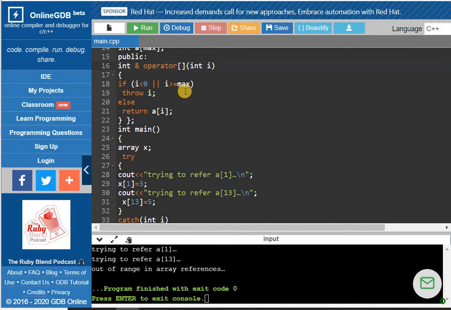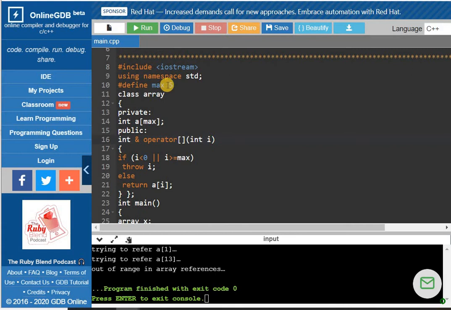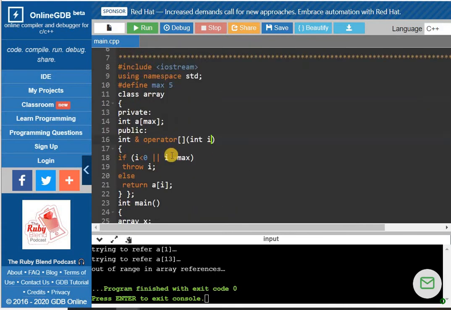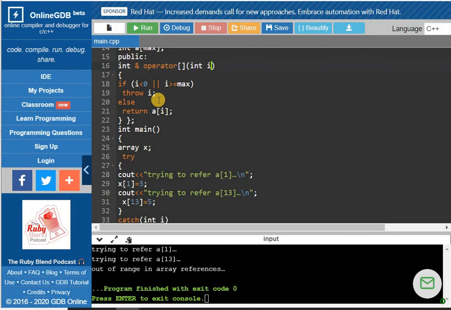If either condition is satisfied, that is, if the value is less than 0 or greater than 5, it will throw an exception. The i value must be within the bound of 5 only. If it exceeds or is less than 0, it will throw the exception.